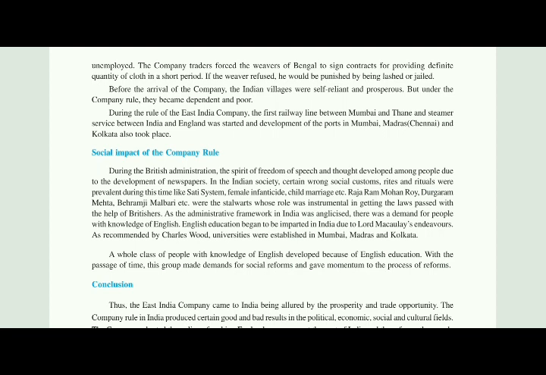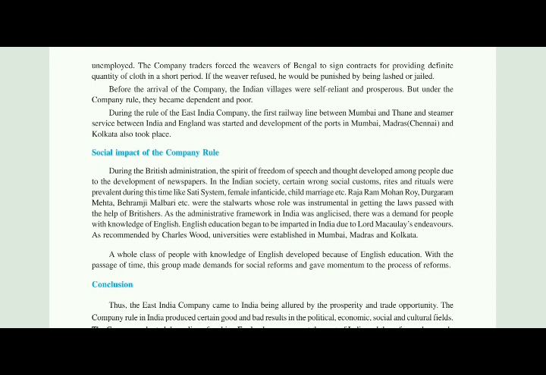As the administrative framework in India was Anglicized, people were forced to learn more and more English. There was a demand for people with knowledge of English. With the administrative framework of the company, knowledge of English kept increasing. English education began to be imparted in India due to Lord Macaulay and others.